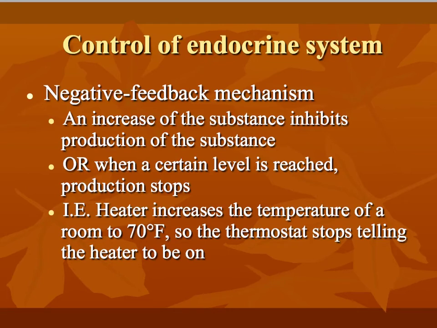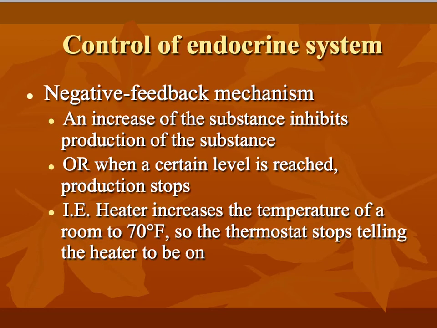The endocrine system, there's a whole control mechanism to it. For one, the endocrine system is responsible for sense and signaling. There's a biological need that gets sensed. The endocrine system is going to send out a signal to the target cell, whose action addresses the biological need. Once that biological need is met, we no longer need to be sending out that signal. We need to shut down that signal. And so the endocrine system is controlled by what we call a negative feedback mechanism. An increase in a substance inhibits production of another substance.